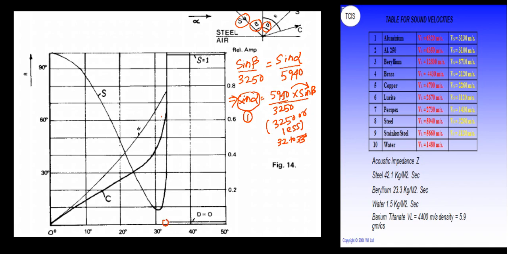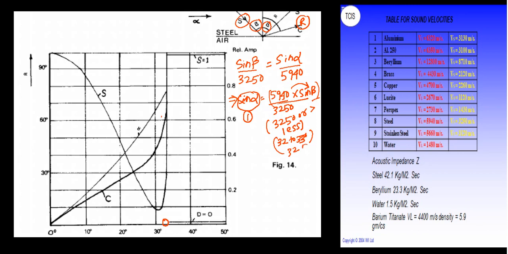It means this beta is the maximum incident angle for which the alpha angle of compressional wave in the reflecting medium will exist. Because after that, if we put beta 34 degree or 35 degree, then the mathematical error will come and this value will become greater than 1, which cannot be possible for a sine value of alpha. That's why this beta will have a value of 32.5 as per my calculation.